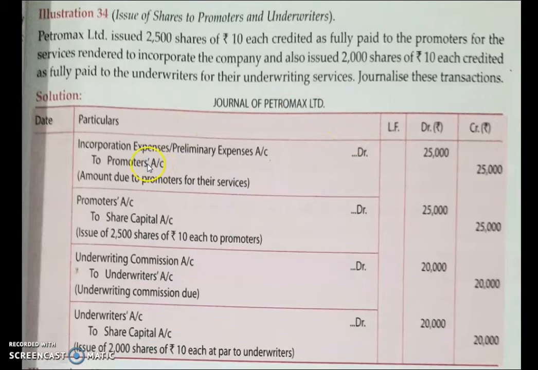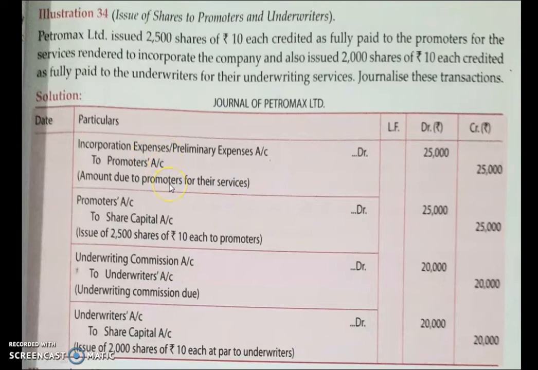So here we have already discussed the journal entry related to promoters. There are two journal entries. First one is due entry of promoters and the second entry is issue of shares. So here in this case, the first entry will be incorporation expenses. Otherwise, you can use the word preliminary expenses account debited to promoters account, being amount due to promoters for their services. Okay, so the journal entry is in this way.